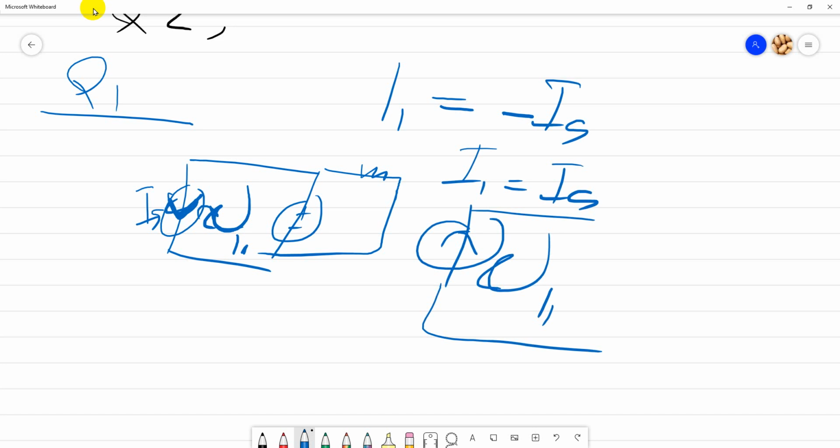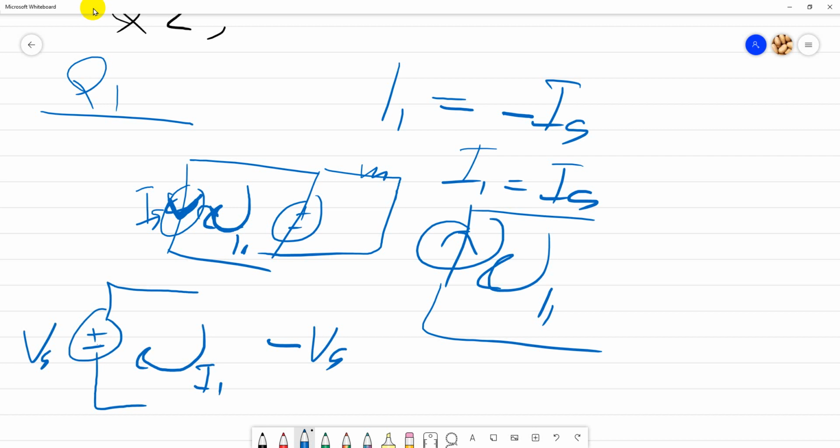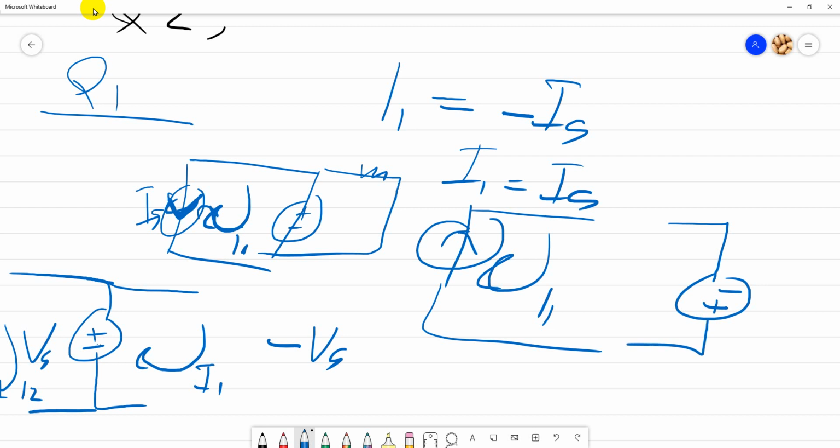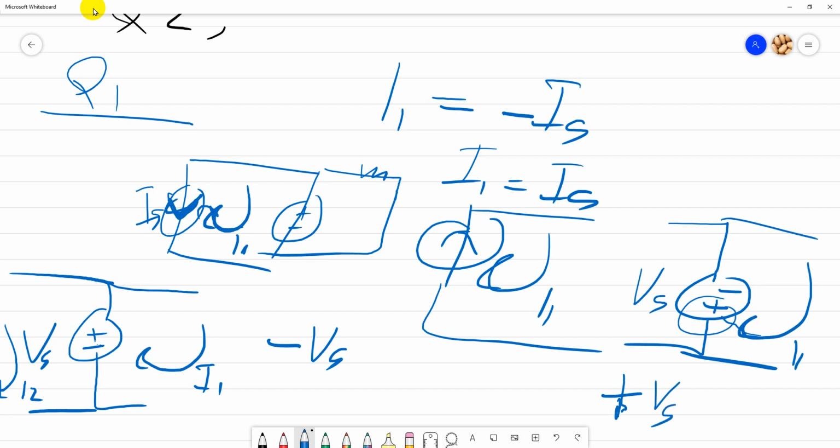How about a voltage source? When you encounter a voltage source, if the current I goes into the negative terminal, make sure it is negative Vs. If it is at the center, for example this is I2, just ignore I2 and put negative Vs. If the voltage source is the other way around, for I1 for example, this Vs is just plus because it is receiving the plus sign, so I1 is plus Vs. That is for voltage.